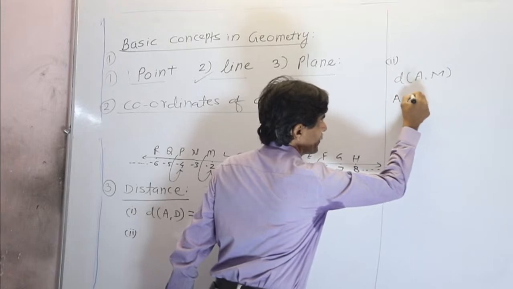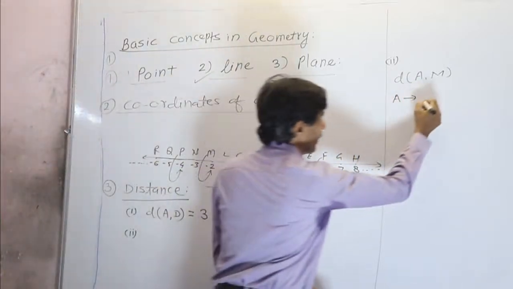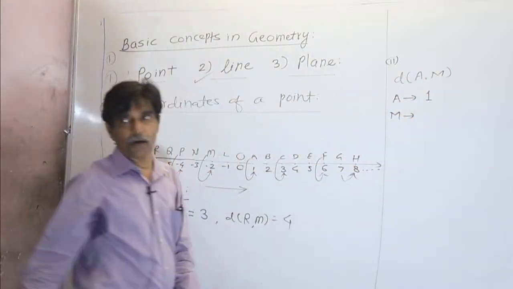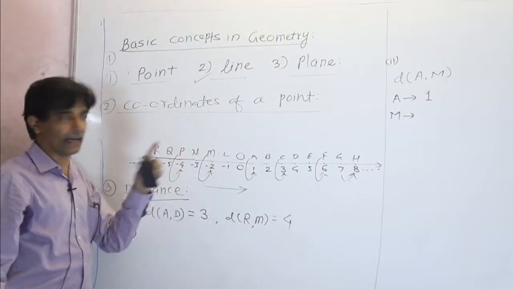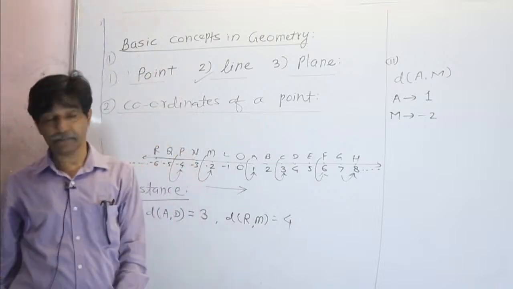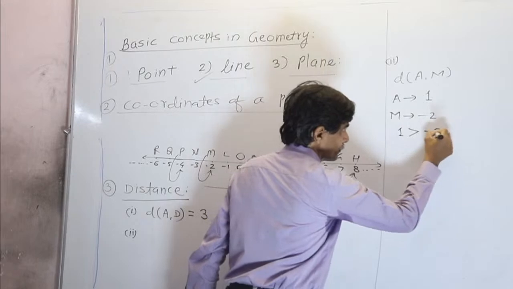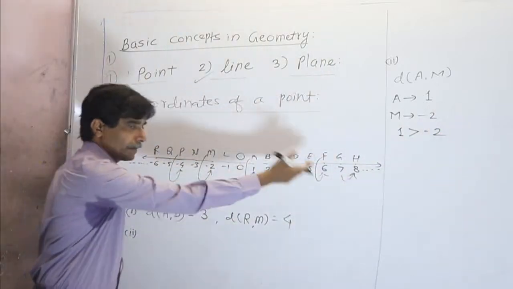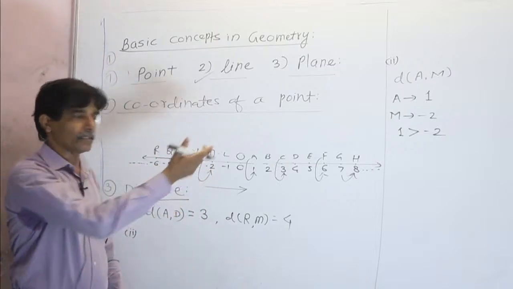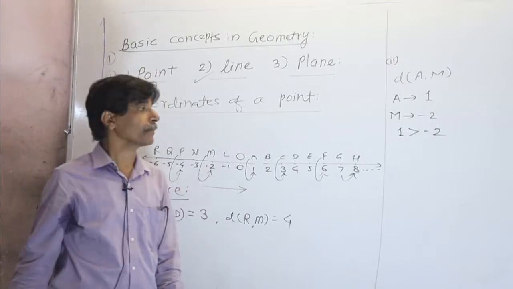The coordinate of point A is 1, because 1 is associated with point A. The coordinate of point M is minus 2. Then, using your basic knowledge, which one is greater? Here 1 is greater than minus 2, because 1 is on the right side of minus 2. Also, you always know that a positive number is greater than a negative number.